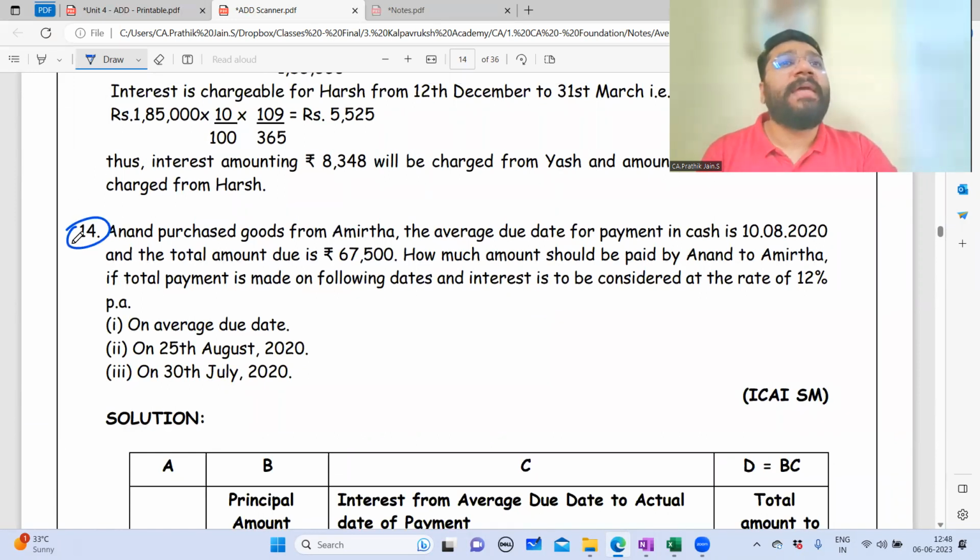This is a book back exercise question, and also this question has come once as a past exam question. So this same question was asked in the past examination paper once. So let's do the 14th question, guys.